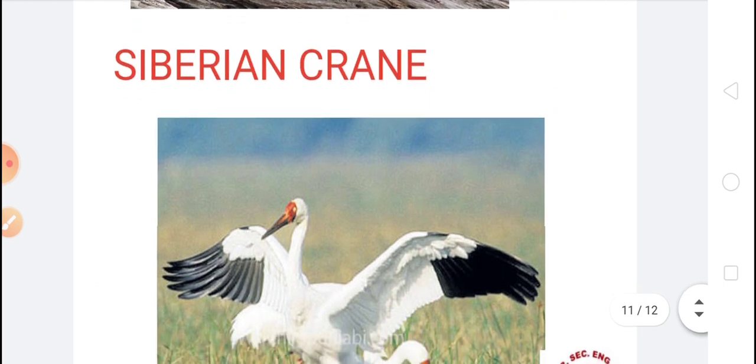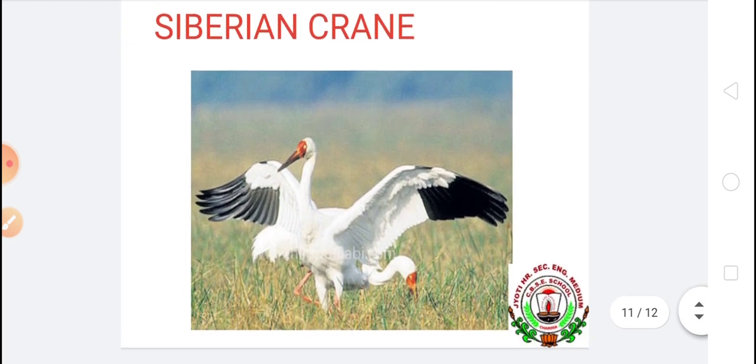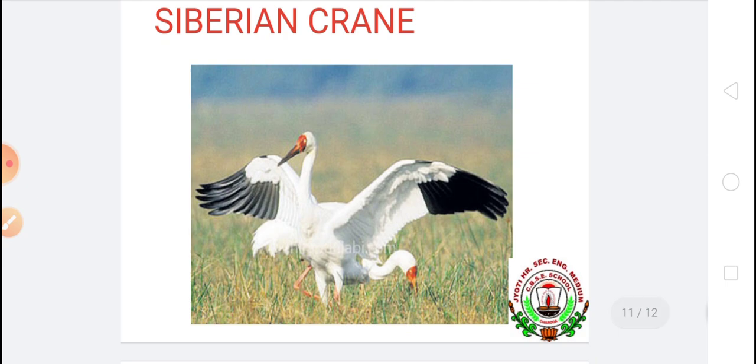Another bird, Siberian crane, migrates from Siberia to India during winter. In Siberia very much cold is there, so to avoid the cold climatic condition, the Siberian crane migrates from Siberia to India during winters. So we call them our winter guest. We should not disturb them, and we should protect them with utmost care. They are our winter guest.